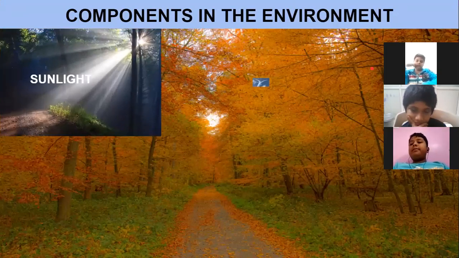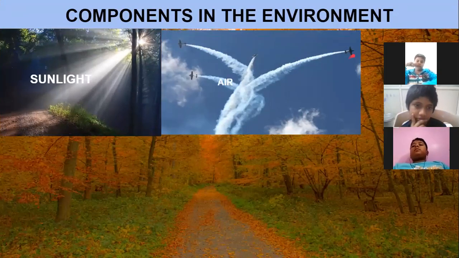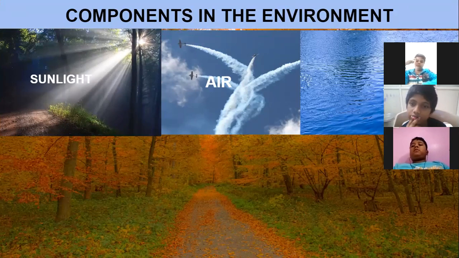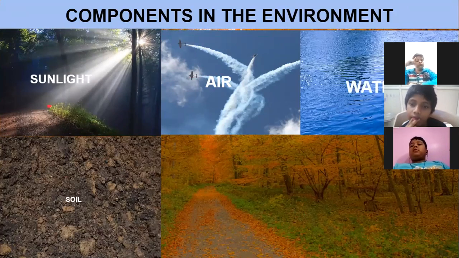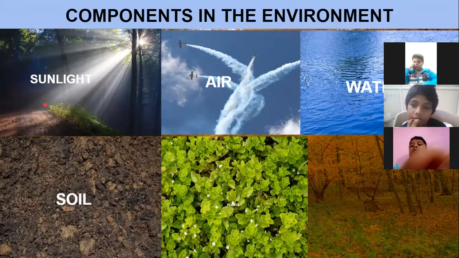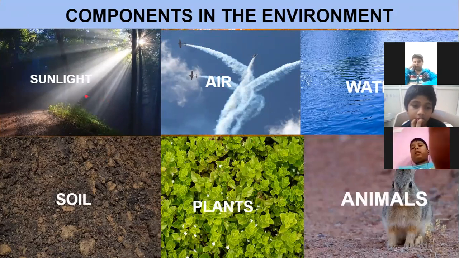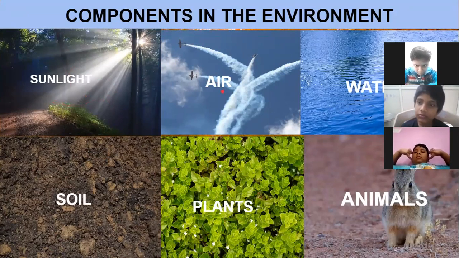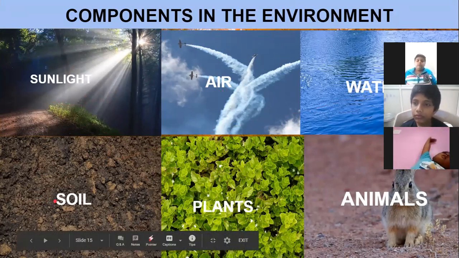Now let us see which are the components in the environment. Components in the environment: sunlight, that is the rays of the sun, the sun's light; air, water, soil, plants, and animals. So these are the components in the environment.